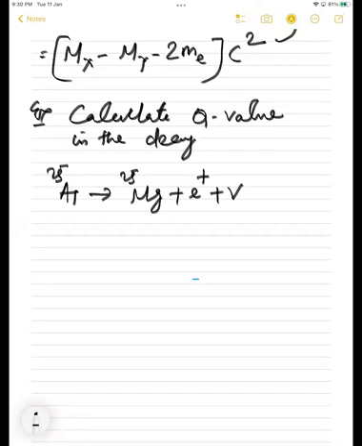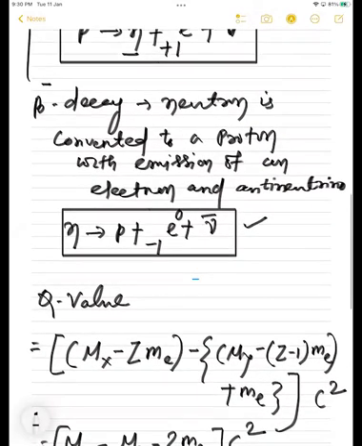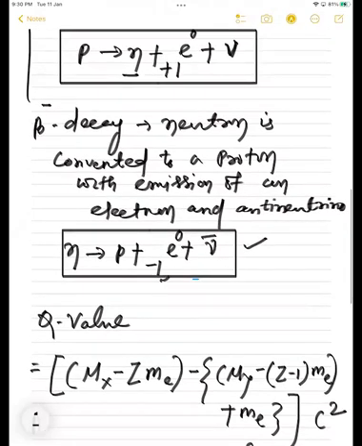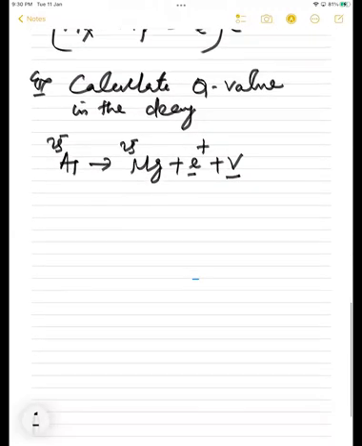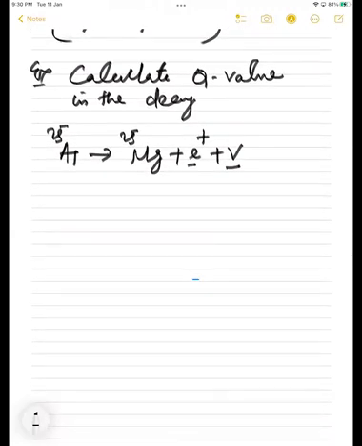So this is positive, this is beta plus decay, na? Right or not? Electron, neutrino. But here, this is electron, antineutrino. This is positron, neutrino. So from the question only, you can know whether it is positive beta decay or negative beta decay.